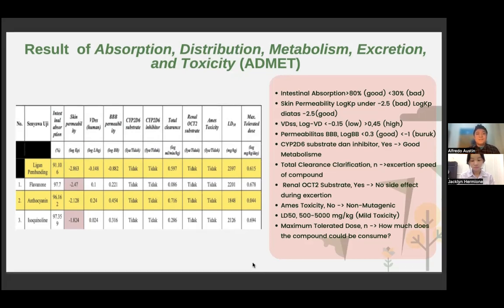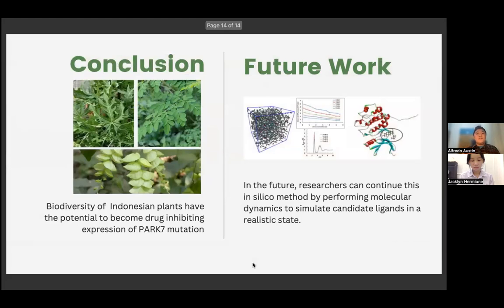Now we will talk about the conclusion and the future work. In conclusion, we can conclude that the biodiversity of Indonesian plants has the potential to become drugs inhibiting expression of the PARK7 mutation. And in the future, we hope that researchers can continue the in silico method by performing molecular dynamics to simulate candidate ligands in a realistic state.